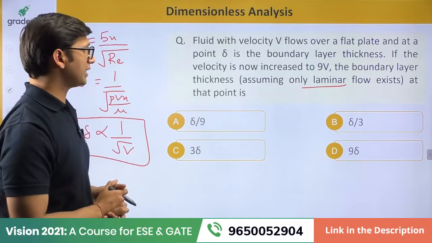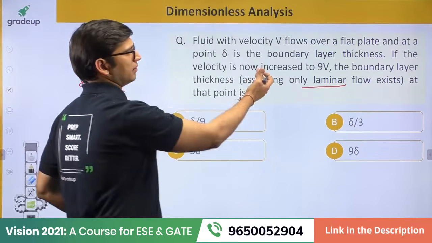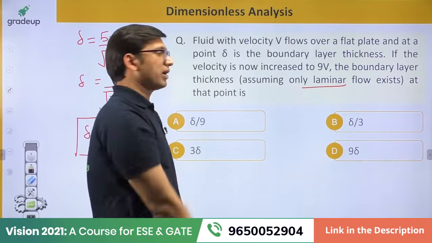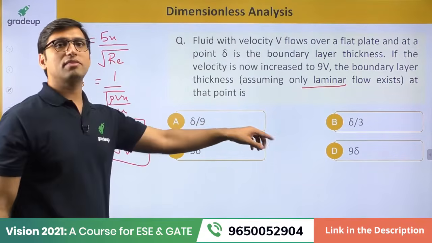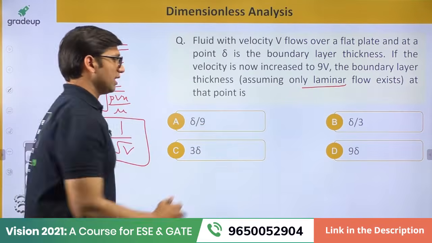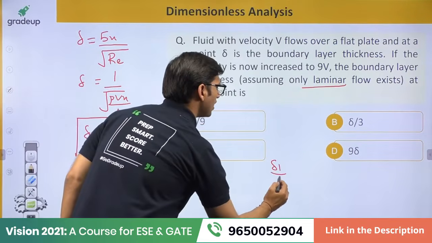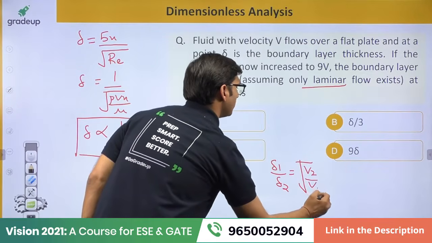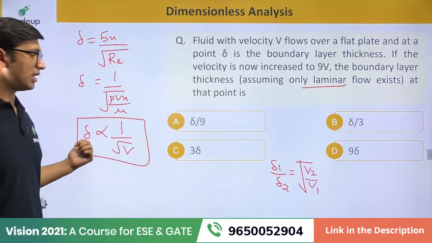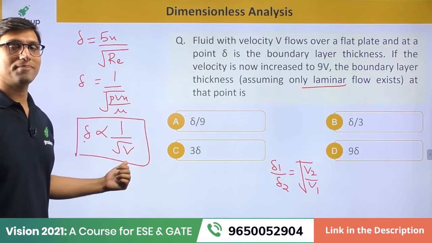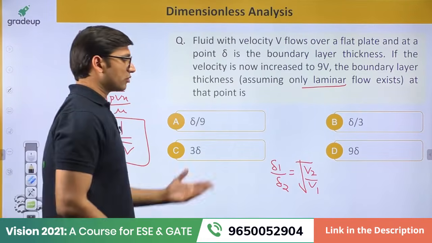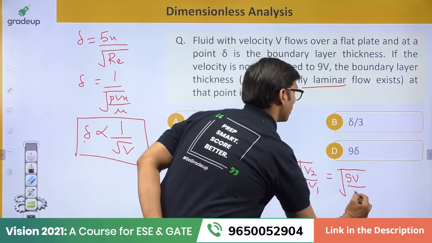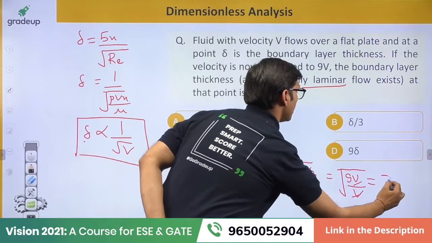Understand? So the final relation you will get is this relation. Now in this question they have given that the velocity is v, and now the velocity has been increased. You have to find the boundary layer thickness for this increased velocity. That means the relation will be delta 1 over delta 2 equal to the square root of v2 over v1, because the boundary layer thickness is inversely proportional to the square root of the velocity. Now v2 is equal to 9 times v, so the square root is equal to 3.